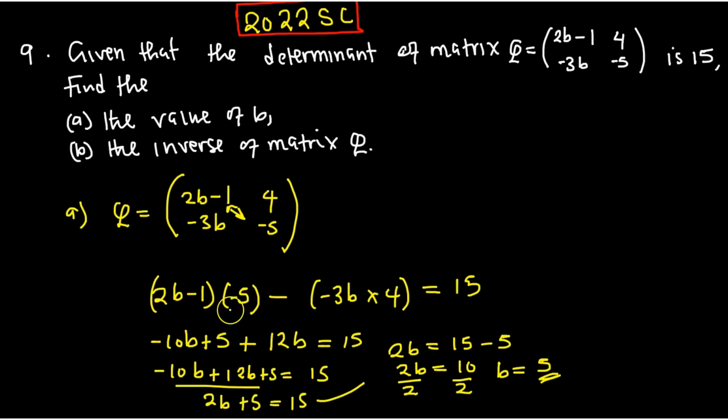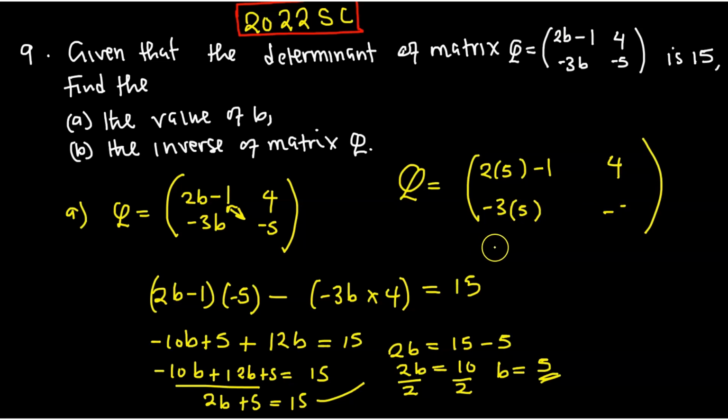So here, 5 multiplied by this one, negative 10. Here it will give us 5, plus this one gives us 12, and it's going to be 12b equal to 15. At this point, we remain with 2b, then this 5 goes the other side, becomes 10, and of course we have b as 5. So now we can write the original matrix, which is 2, 5. Where there's b, we put a 5. So 5 minus 1, then we have 4, then here 3, 5, then here we have negative 5, like this.